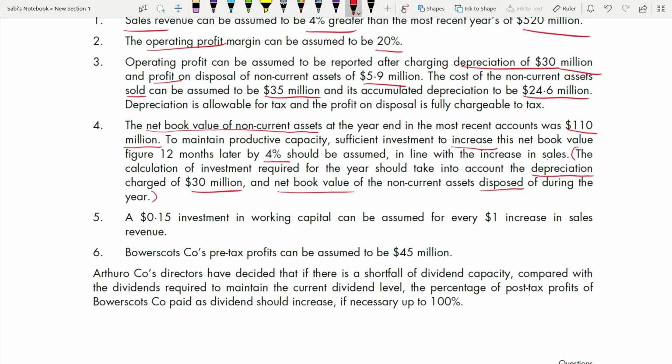Fifth one, a 0.15 investment in working capital can be assumed for every $1 increase in sales revenue. Last, the subsidiary company's pre-tax profits can be assumed to be 45 million. This is the subsidiary company.